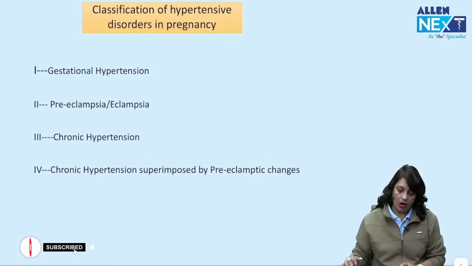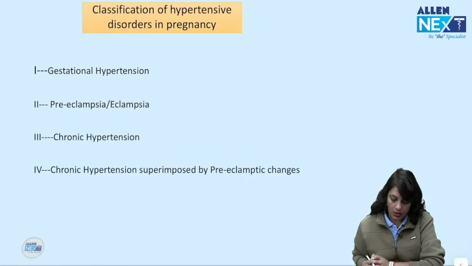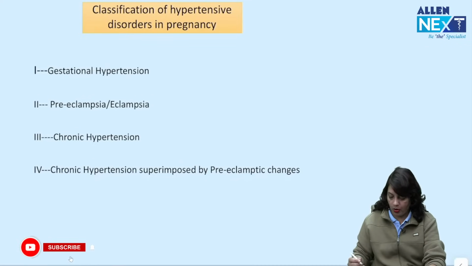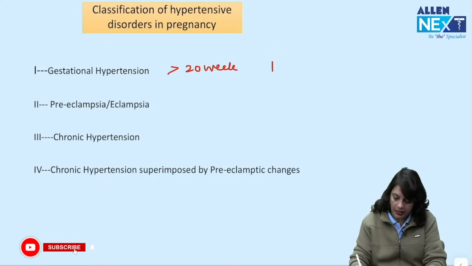Okay. Now first of all, I am taking up preeclampsia, which is very important from your exam point of view. Gestational hypertension, preeclampsia, eclampsia, chronic hypertension and superimposed preeclampsia. In gestational hypertension, it is developing after 20 weeks of pregnancy.